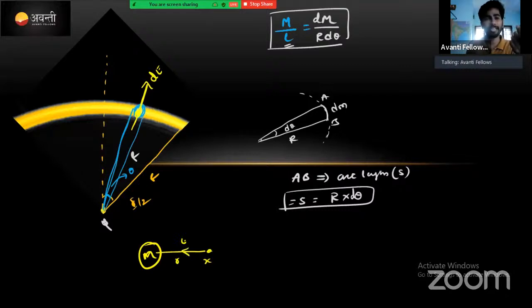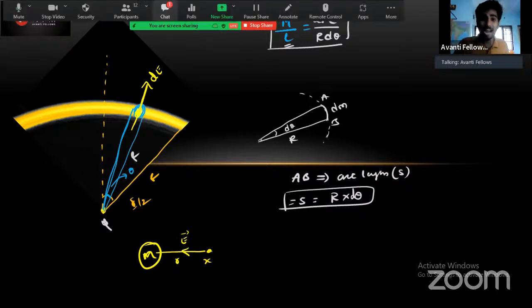Sorry, the gravitational field strength will be towards that mass. Similarly at this point exactly.